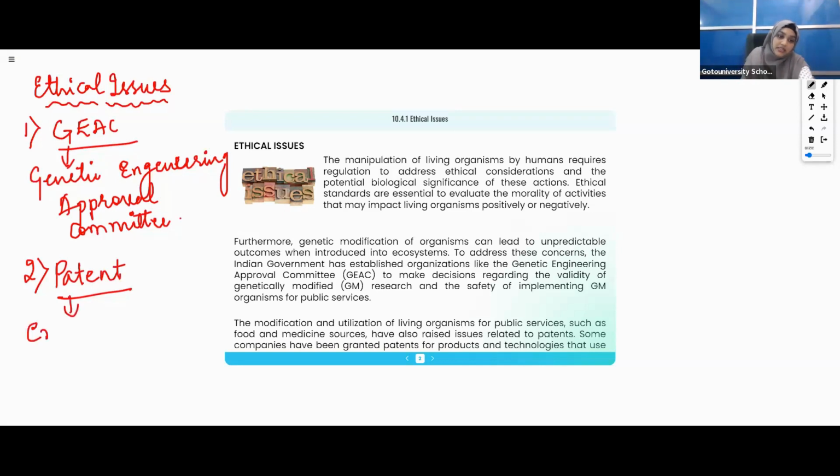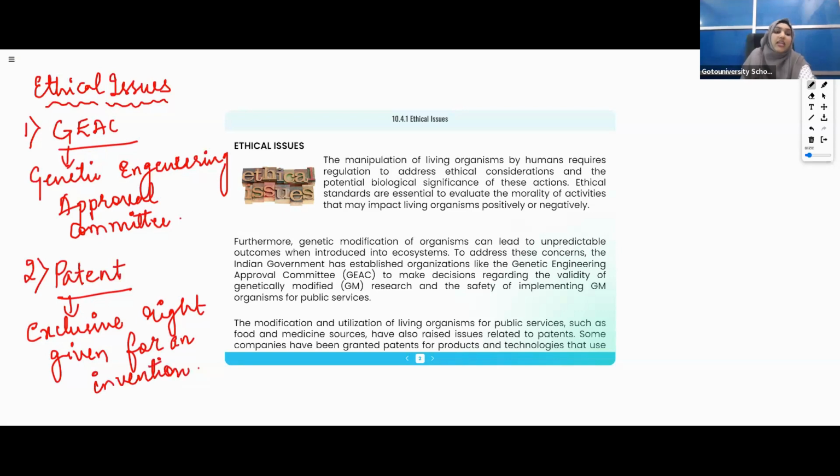So a patent is an exclusive right given for an invention. Whatever new invention you make, you get an exclusive right for it.